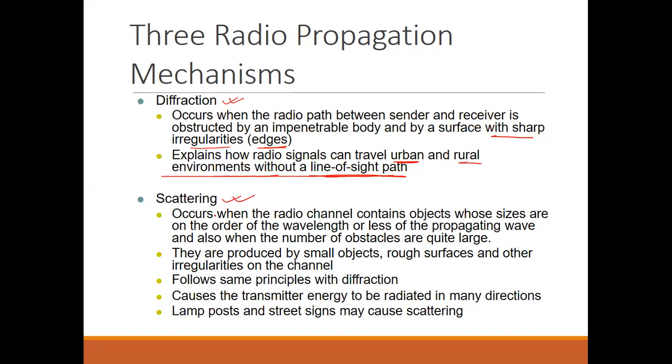Next is scattering. Scattering occurs when the radio channel contains objects whose sizes are on the order of the wavelength. So when will scattering happen? When the signal wavelength and the obstruction size are both of the order of the wavelength, or less than the propagating wave. If the obstacle's size is of the order of the propagating wave's wavelength, in that case there will be scattering.